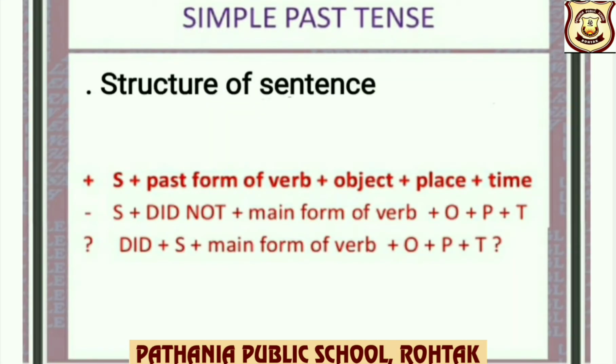Structure. Positive: subject plus past form of the verb, that is V2, plus object plus place, time. Negative: subject plus did not plus main form of the verb plus object plus place, time. Interrogative: did plus subject plus main form of the verb plus object, place, time, question mark.